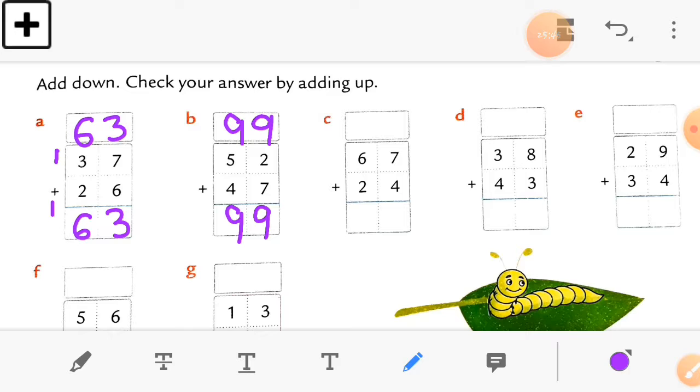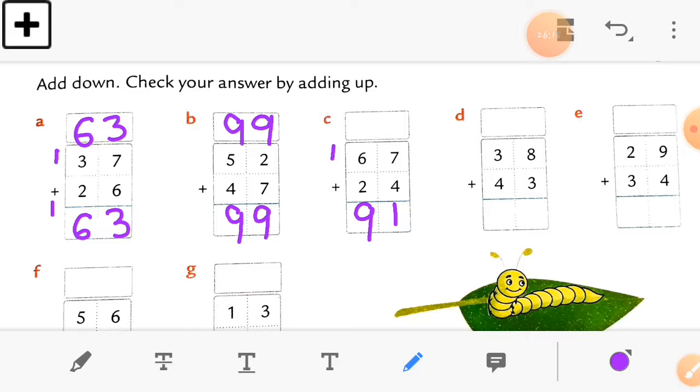Here is 7 plus 4. So 7 plus 4 is equal to 11. So write down 1 and the other 1 is carry forwarded to the tens column. So 6 plus 2 is equal to 8, and add one more to it. So 8 plus 1 is equal to 9. So write down 9 there. Now we get the first answer, 91, and let's start adding up.